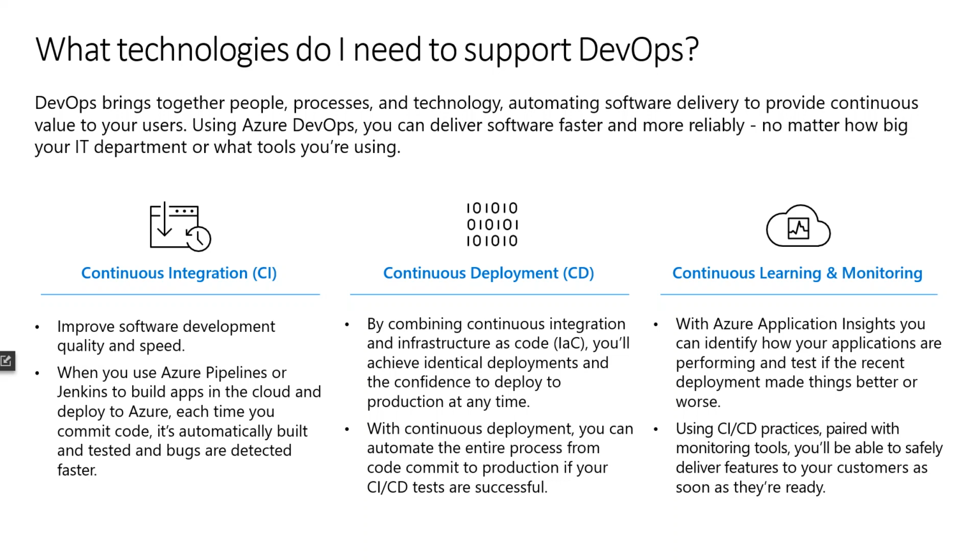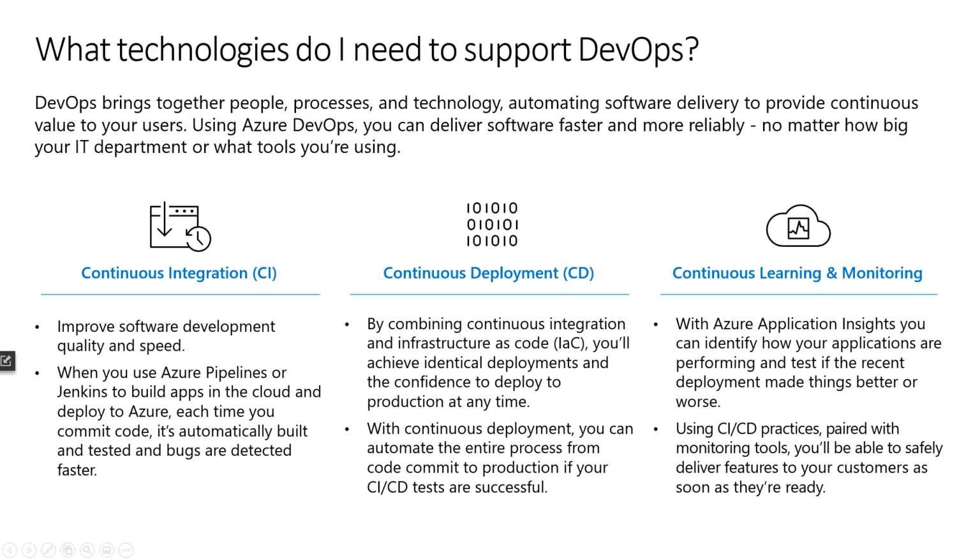So you can deploy by combining CI plus CD, you can achieve the confidence to deploy to production at any time without any manual intervention. So that is where CI/CD comes in. With continuous deployment, you can automate the entire process from the code commit to production if your CI/CD tests are successful. So that's how you can do continuous deployment as well.